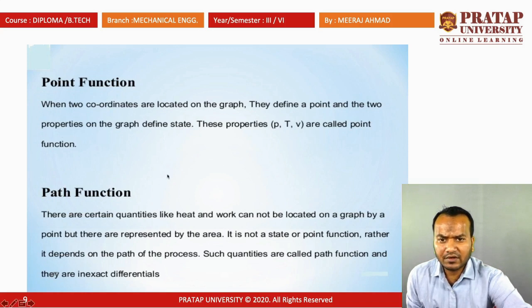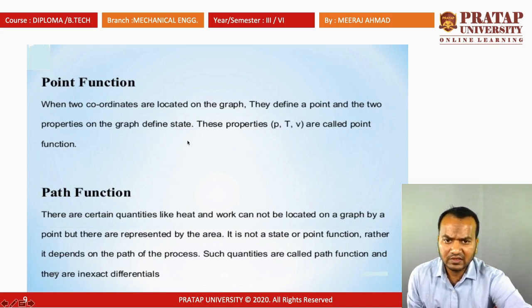Then point function and path function. When two coordinates are located on the graph, the properties defined are point functions, which do not depend on the path. Pressure, temperature and volume are known as point functions. But a path function depends on the path followed in the process. Work done and heat transfer are path functions.